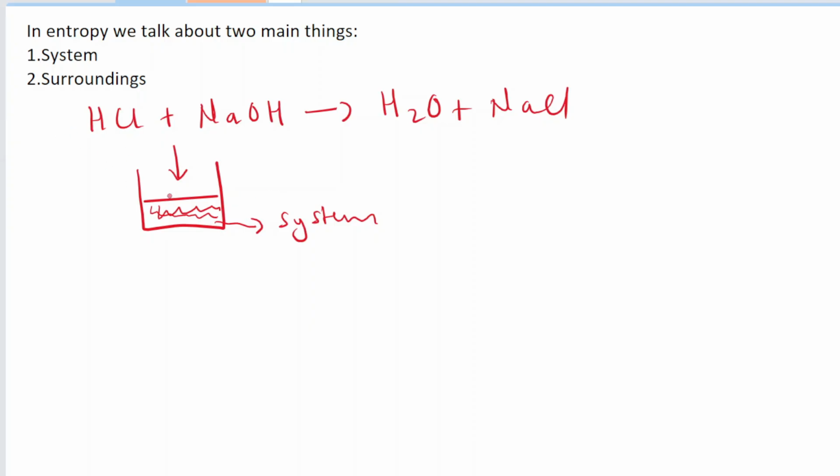The surroundings will be the liquid here, the air, anything which is surrounding it, maybe your hand, the solvents, the air. All of these are included in the surroundings. But the particle level details are in the system, right? So in fact, even this liquid over here is the surroundings because the liquid inside it is the particles. So all the inside part is the system, and whatever you can see or is on the outside is called the surroundings. Okay, so this is the main difference between the system and the surroundings.